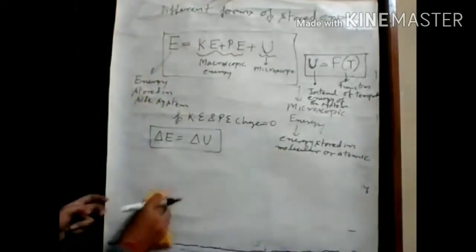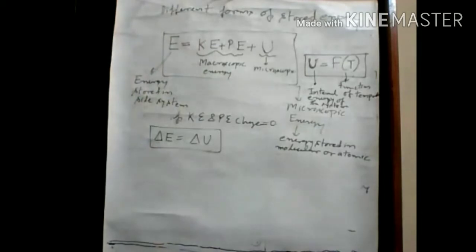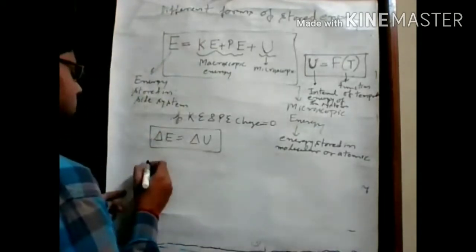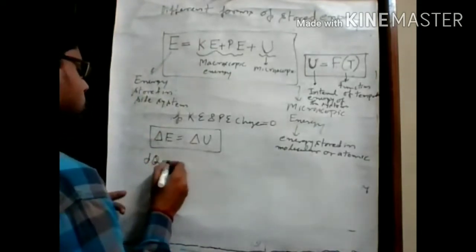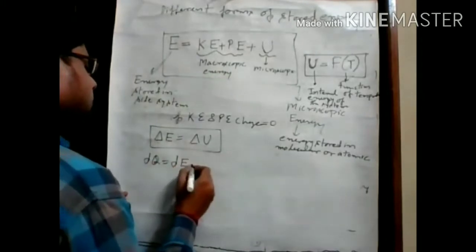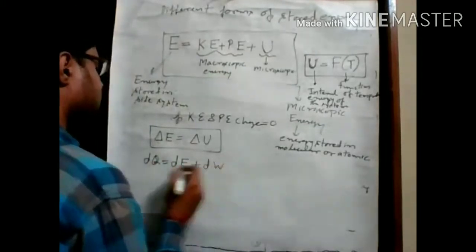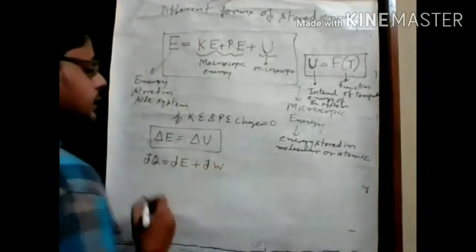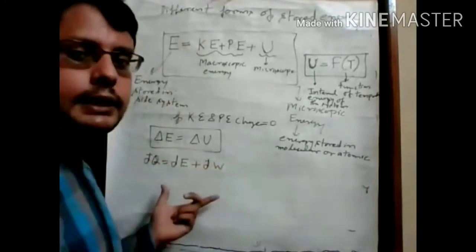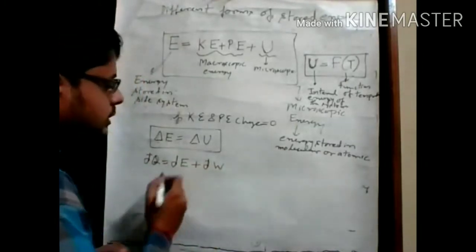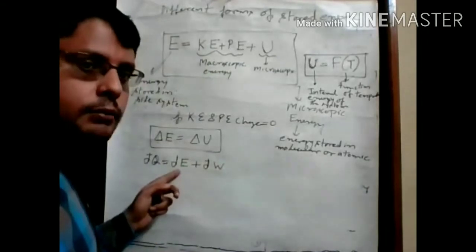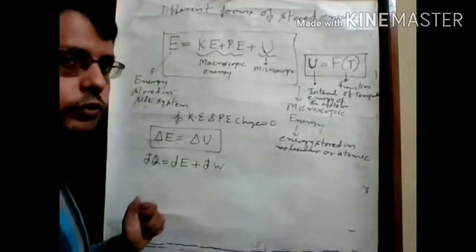What is that? This is dq equals dE plus dW. Remember, this dq and dW are inexact differentials, and this dE, since it is a property of the system, is an exact differential.